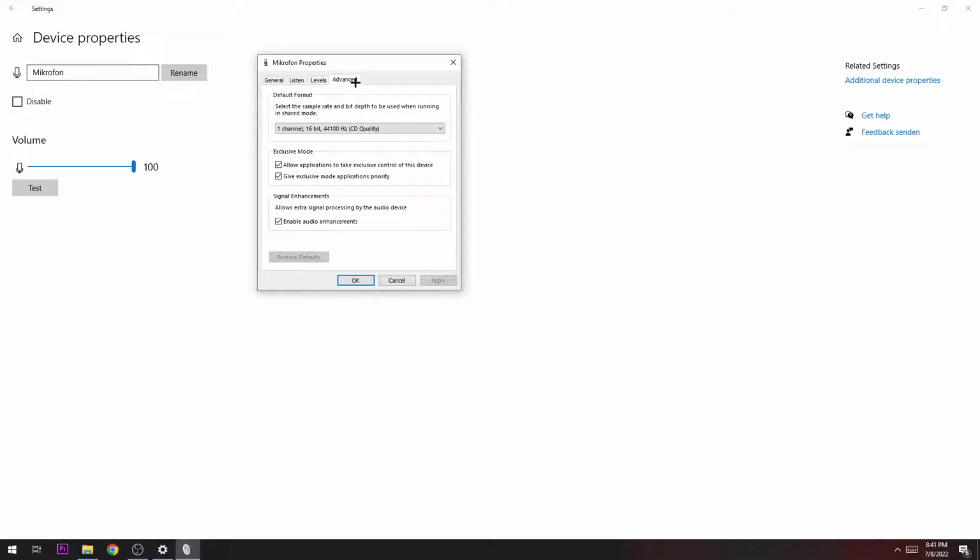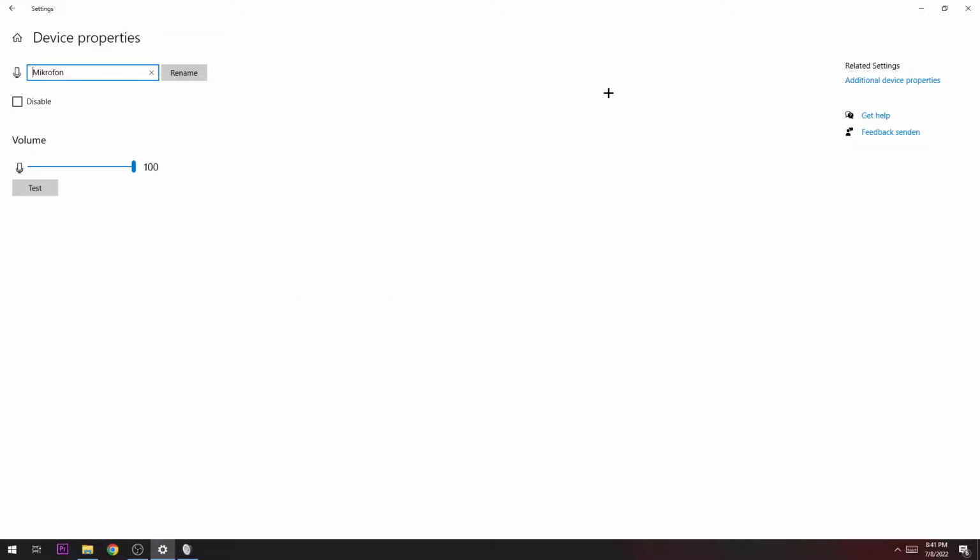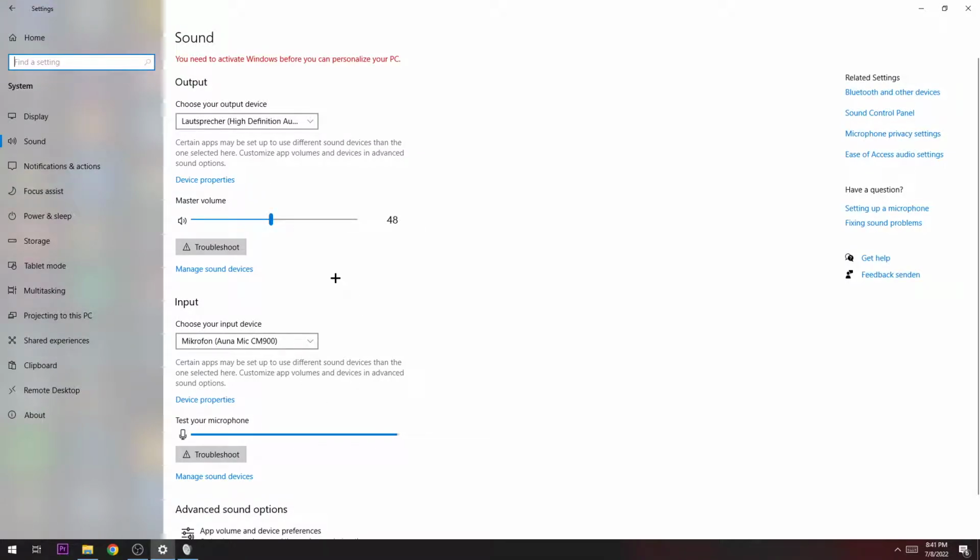Afterwards you go to advanced and you need to check which one is the best audio channel for your system. I think CD quality or DVD quality should be the way to go. Afterwards that's it for your input device, and you can go to your output device, where you go to device properties